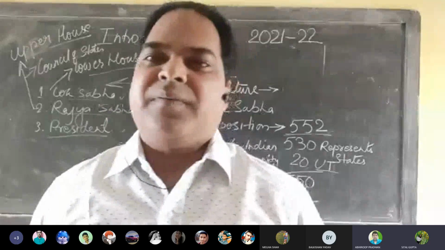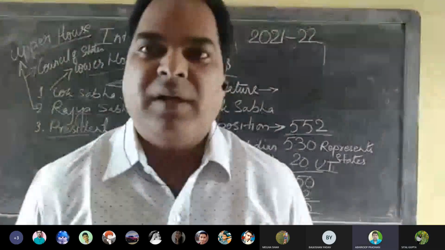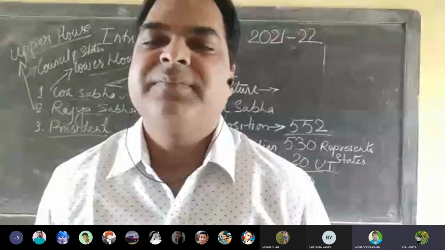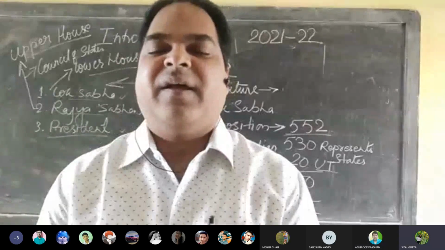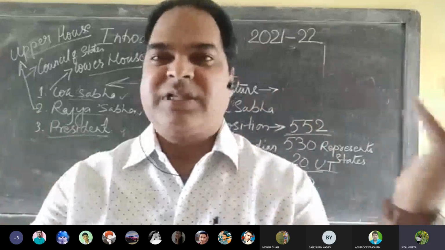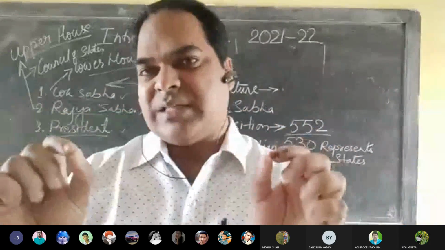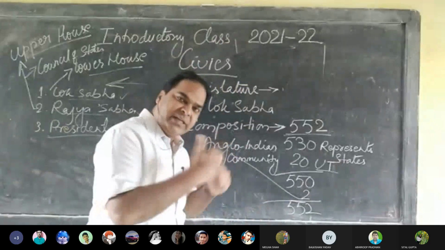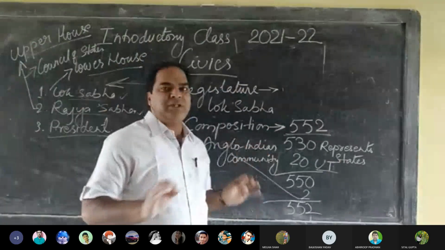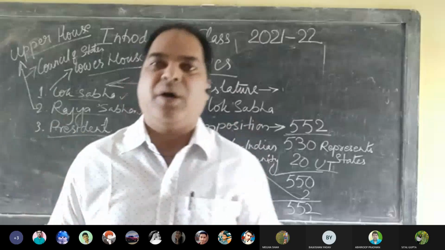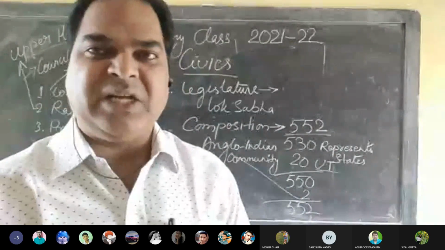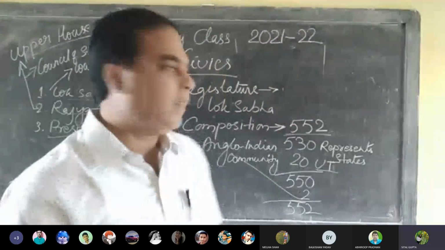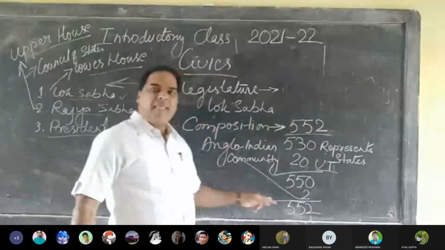Uttar Pradesh. Sir, a large number of members come from Uttar Pradesh. Why Uttar Pradesh? Sir, because of more population. Very good. So doubt clear. The question is asked like this: how are seats determined in Lok Sabha? On what basis are seats determined? The answer is seats in Lok Sabha are determined on the basis of population. Is that clear, children? Yes, sir.